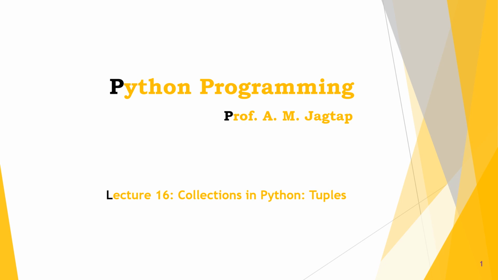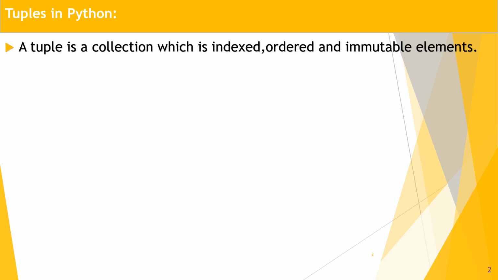In this session, we are going to discuss collections in Python, in which topic tuples. So, we know what tuples are. A tuple is a collection which is indexed, ordered, and immutable. That is, it is a collection type which is indexed, meaning elements are indexed, having index starting from 0. Reverse indexing is also possible, starting from -1. Ordered means elements are arranged in an ordered manner because it has an index.